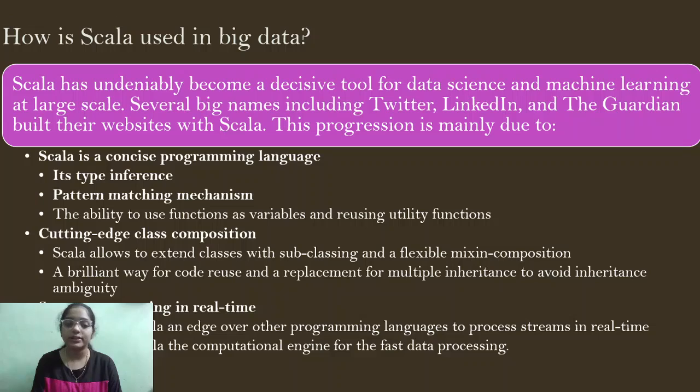And in real time we need to have some stream processing. So further, in Scala, Spark gives us an edge over other programming languages to process those streams in real time. So Spark made Scala a computational engine for fast data processing.